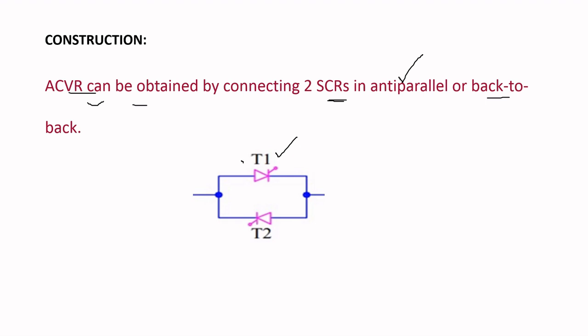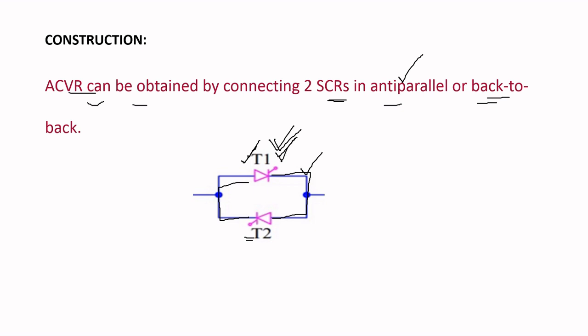Here T1 and T2 are the two thyristors which are connected back to back. That is, the anode of the first thyristor is connected to the cathode of the second thyristor. Similarly, the cathode of the first thyristor is connected to the anode of the second thyristor. This type of connection is called anti-parallel connection or back-to-back connection.